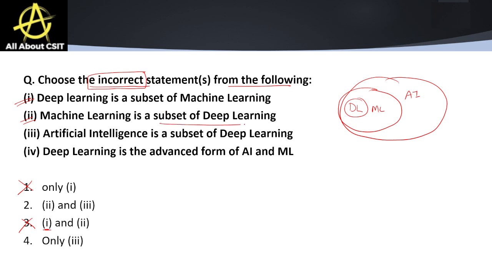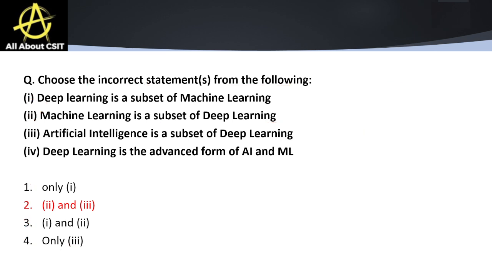Machine learning is a subset of deep learning. So they are saying machine learning is a subset of deep learning. That is an incorrect option, right? We have to select the incorrect one. So here we have option number 3 only. It is wrong. Here we have option 2. So the correct option is option number 2, 2 and 3.